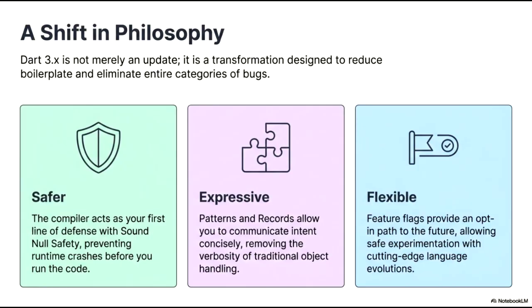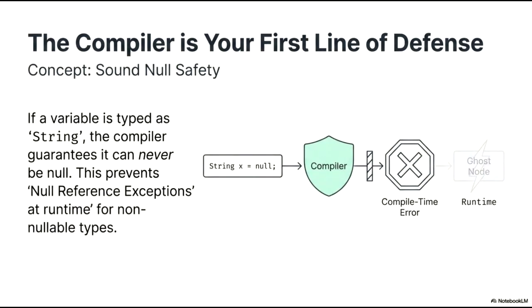Finally, we have ensured the language remains flexible. Feature flags provide an opt-in path to the future, allowing for safe experimentation with cutting-edge language evolutions without compromising the stability of your current environment. The compiler serves as your first line of defense in maintaining code integrity.